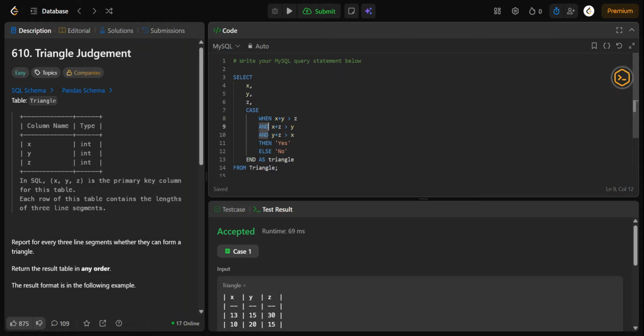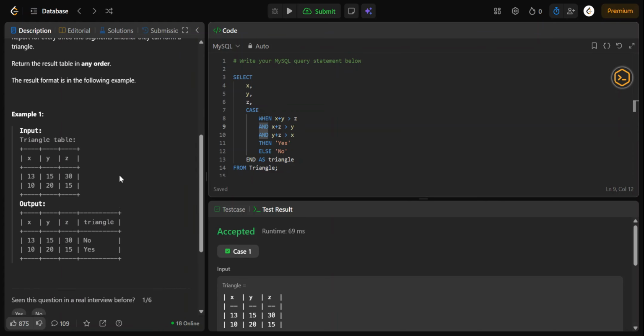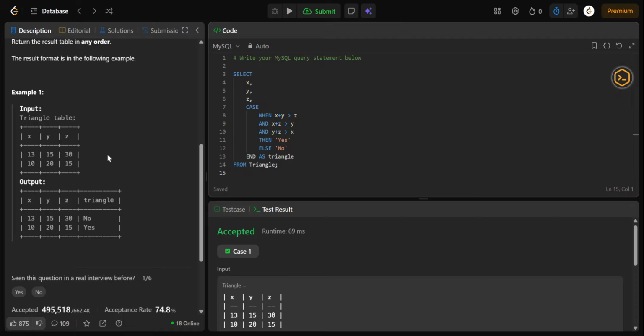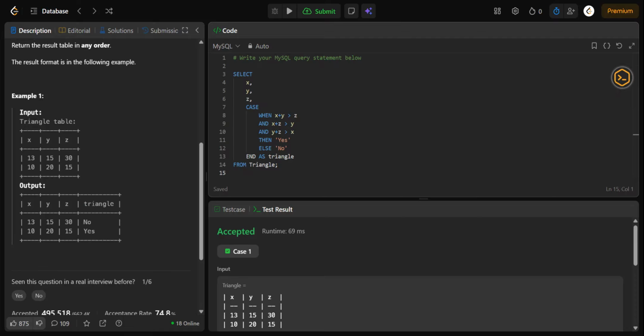Finally, as triangle creates a new output column named triangle, and that's exactly what LeetCode asks. LeetCode asks us to return the output as triangle from the triangle table.